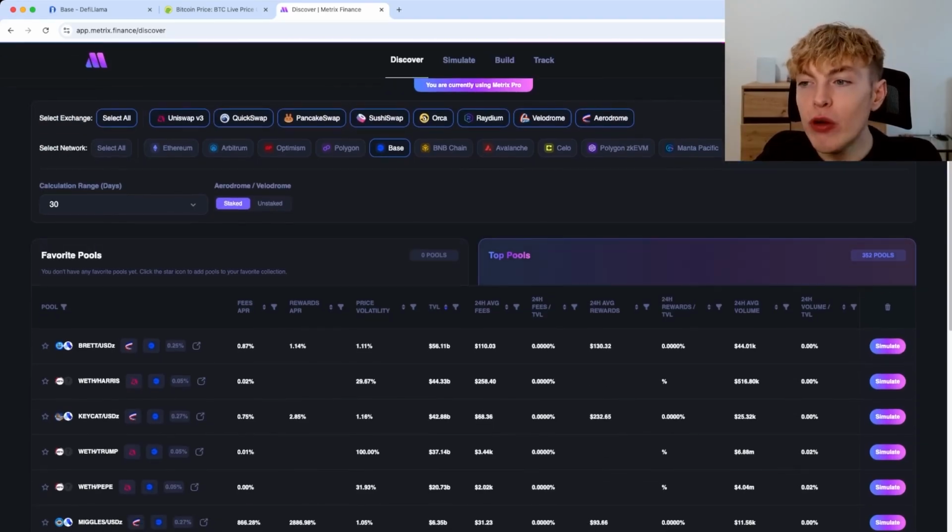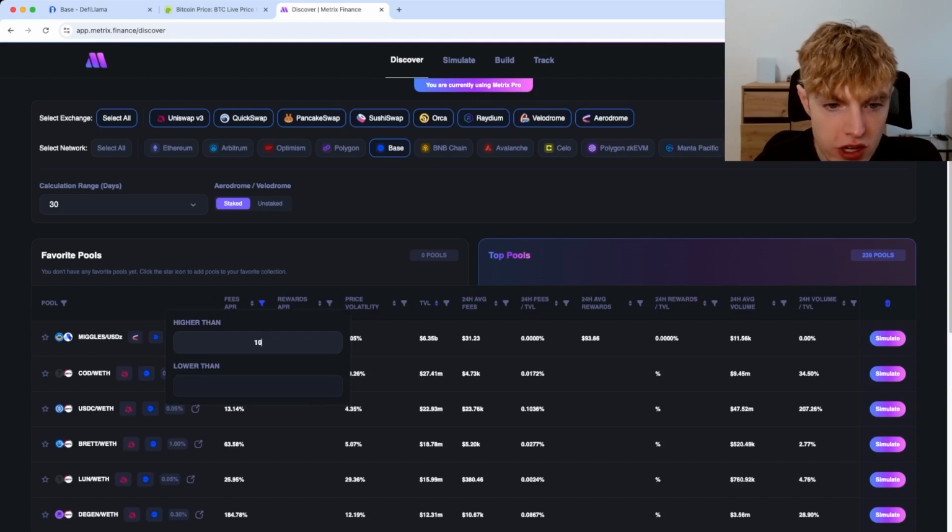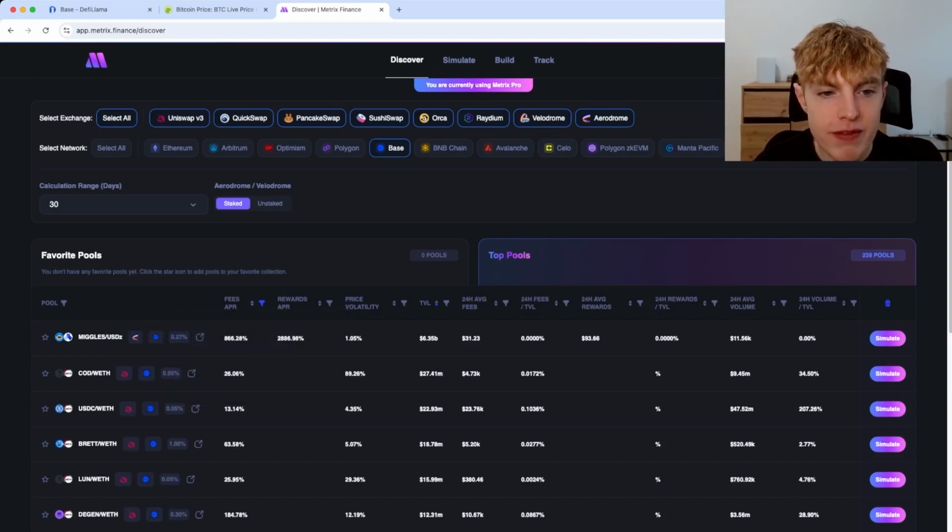Now, we have 352 pools to sort through. That is too many to go through one by one, so let's set up some parameters. This is where the Metrics Finance software comes in so helpful. So let's first sort by fees APR. I want to look at stuff that I can get more than 10% APR per year, and I want to filter out some of those meme pools.